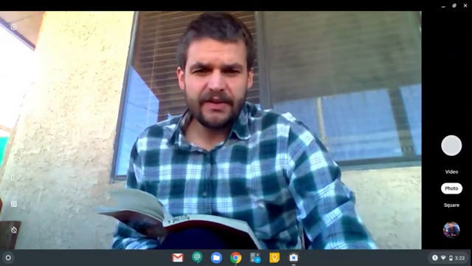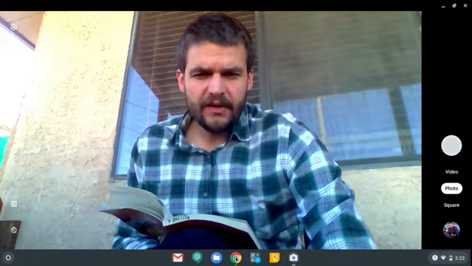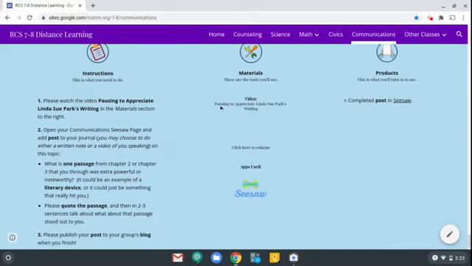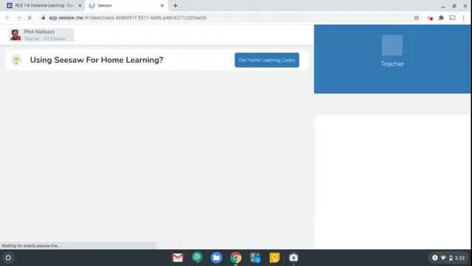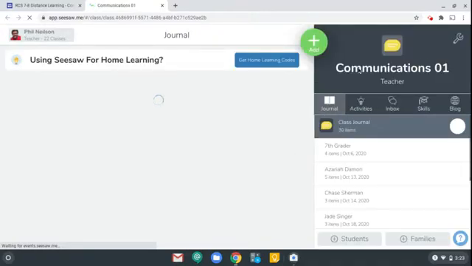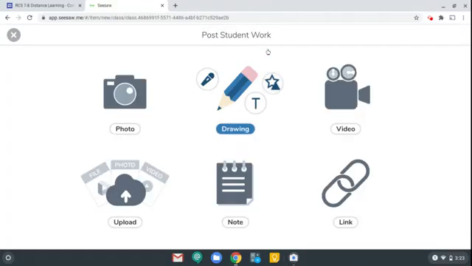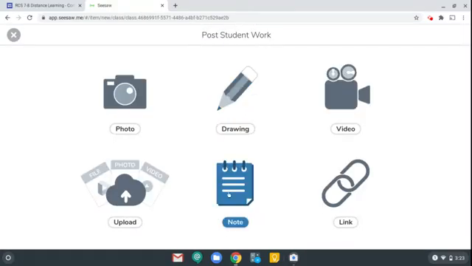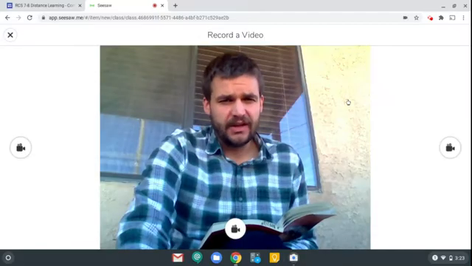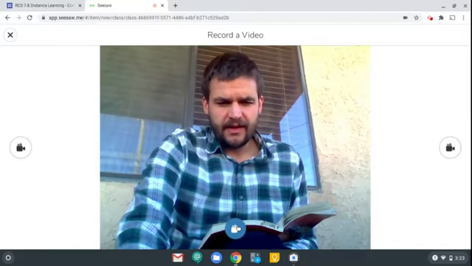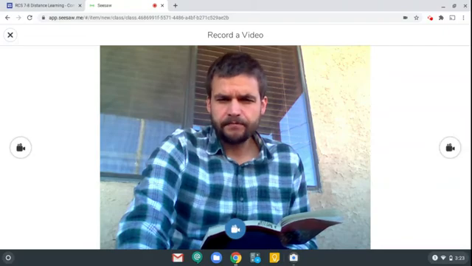All right, so let me just go to Seesaw here. Scroll down, just click right here. Once it loads, go into communications, click on your journal, click on add, and then you can choose. You can either write this as a note or you can record it as a video. I'm going to go with a video. And here we go.